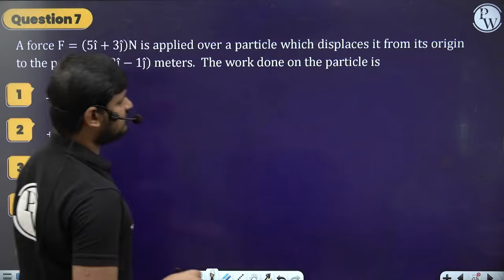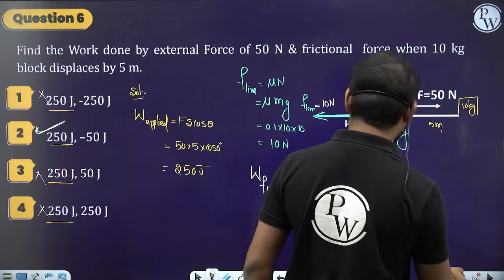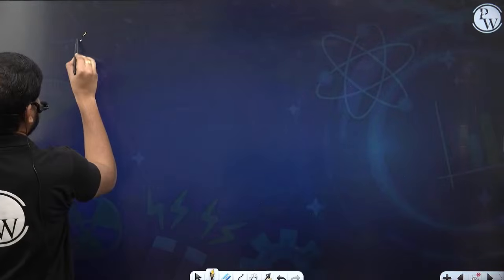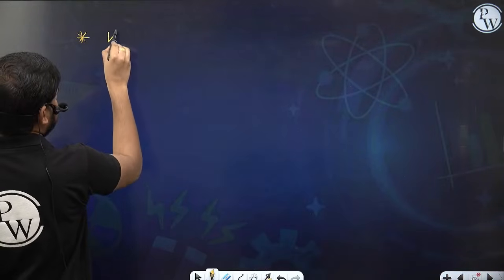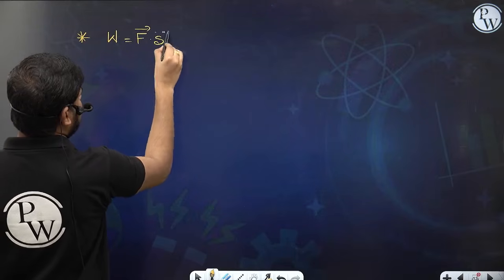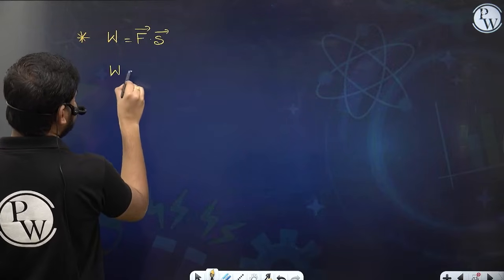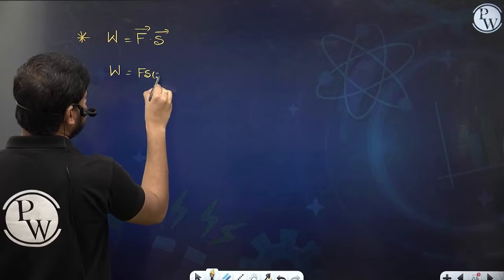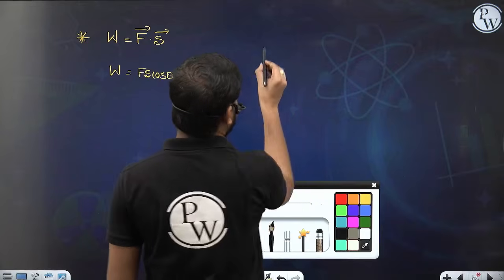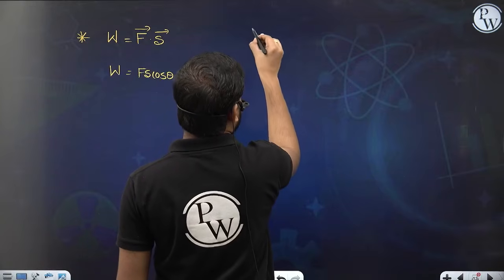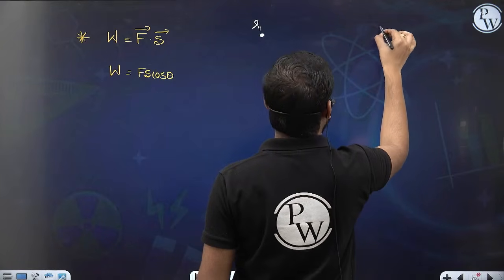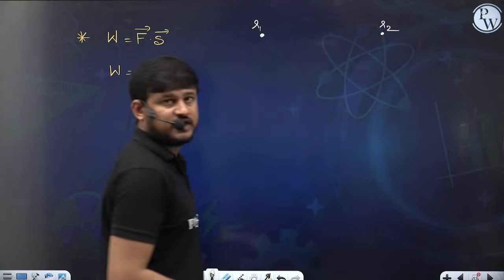They gave it in vector form. So let me write. Till now we have seen the work done is equal to F dot S, or the work done is equal to F s cos theta. Now see, if the object is originally at the R1 position, and then the object is moved to some R2 position, in vector form we are discussing.